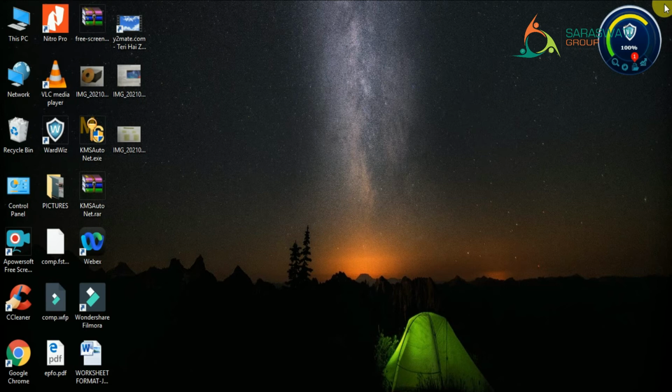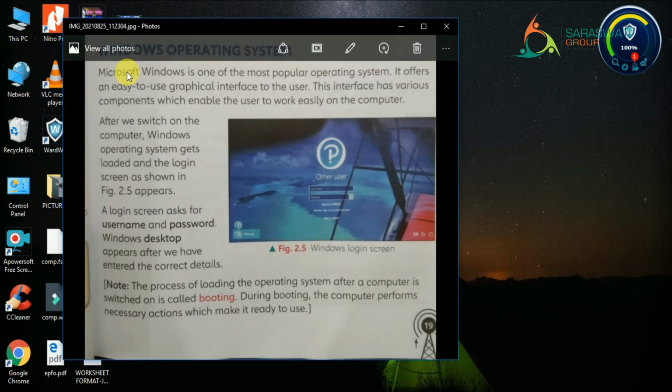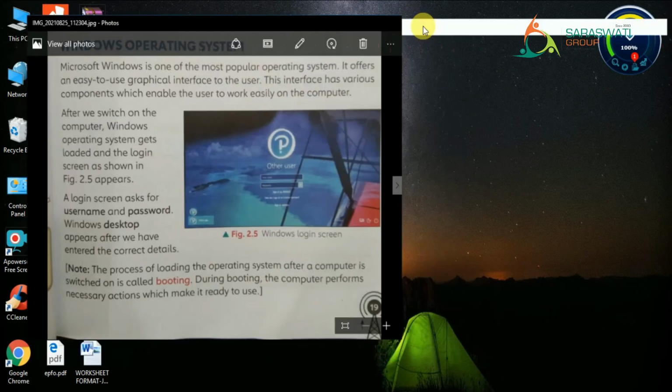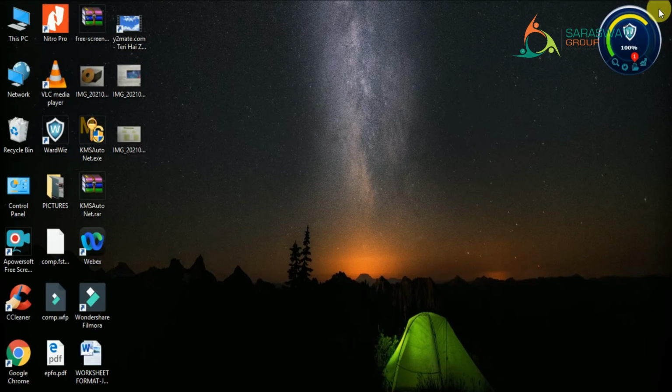Moving further, file icons. Here you can see this is the file icon. When double clicked, it opens the content of our file. As you can see, I have a picture, it's a file also, right? So I will open it by double clicking, and it will show me the result, right? You can minimize, maximize also, right? So full screen, small screen can appear, right? So that is my file document.